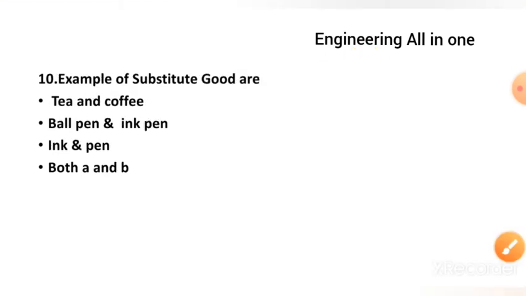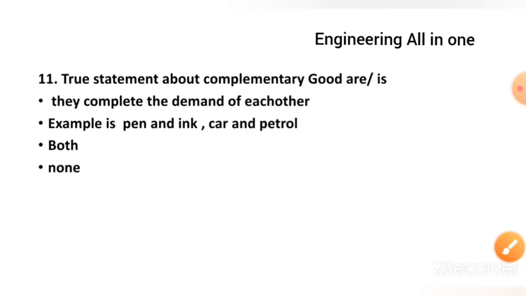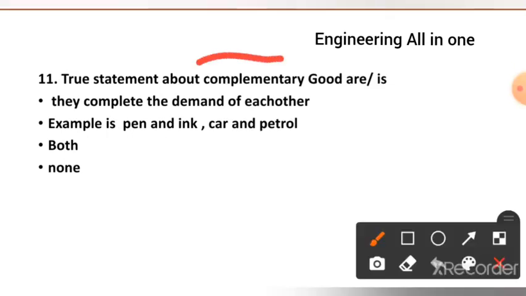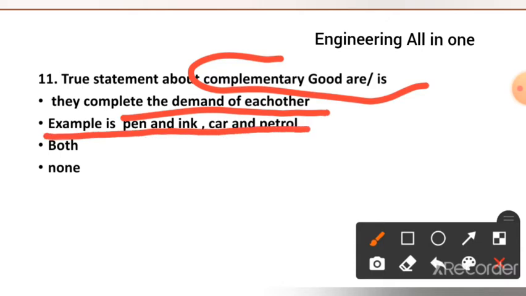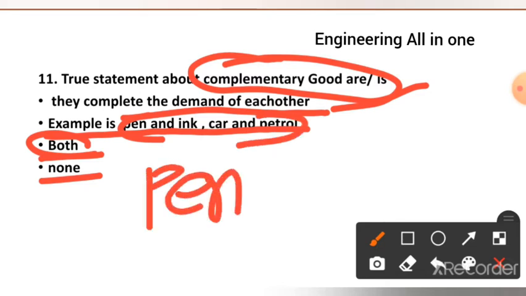Now see here, but ink and pen is not a substitute good. See here, question number 11: a true statement about complementary goods is they complete the demand of each other. Examples are pen and ink, car and petrol. Both or none. The right option to this question is option C, both. Complementary goods complete the demand of each other. Also, examples of complementary goods are pen and ink, car and petrol.